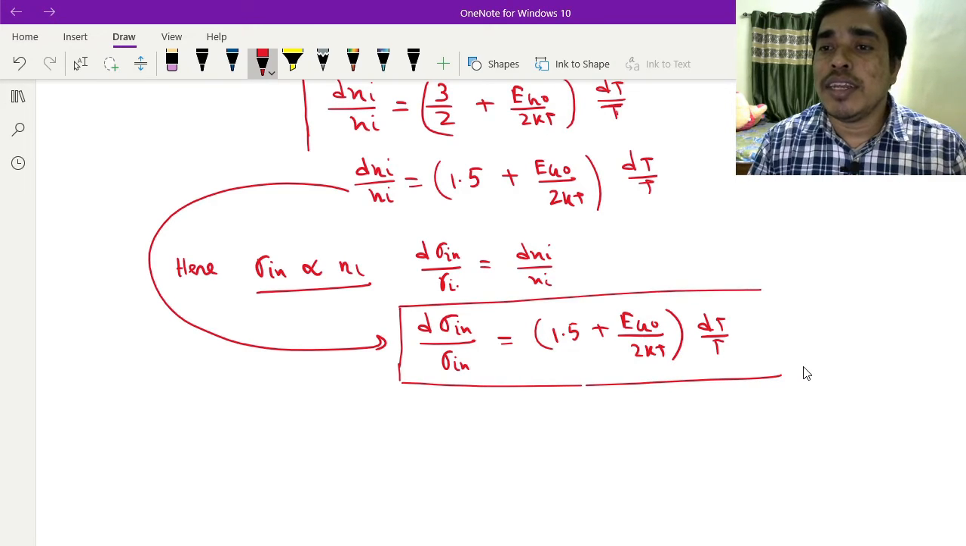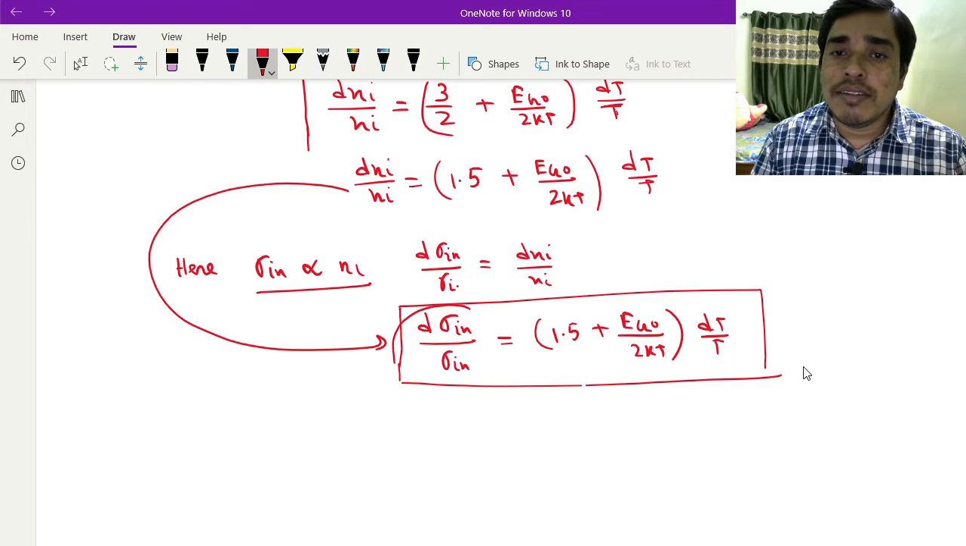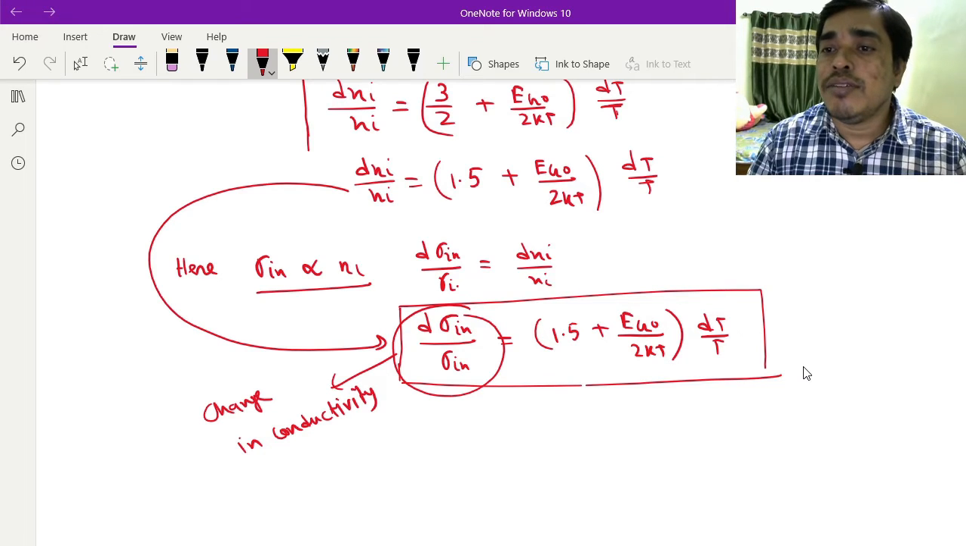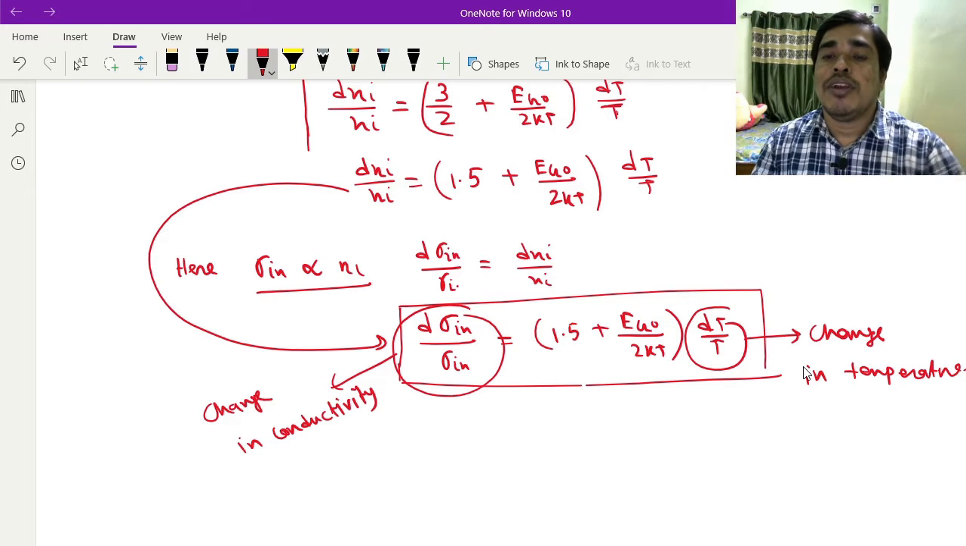Here you see the change in conductivity. This is the change in conductivity, and here is the change in temperature.